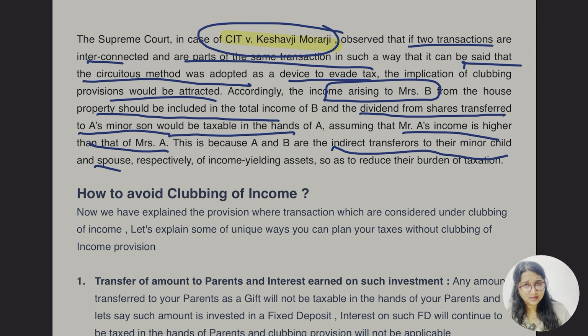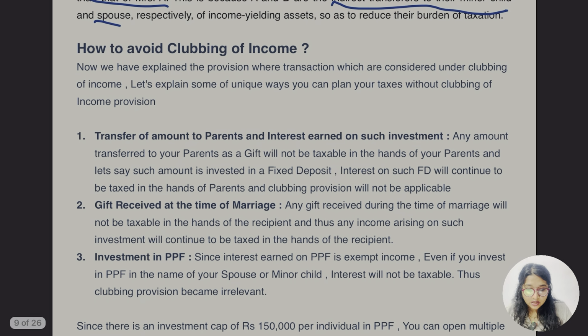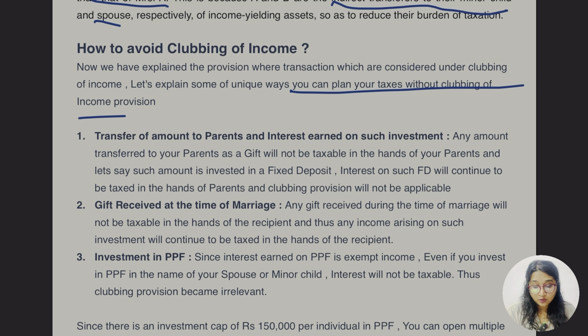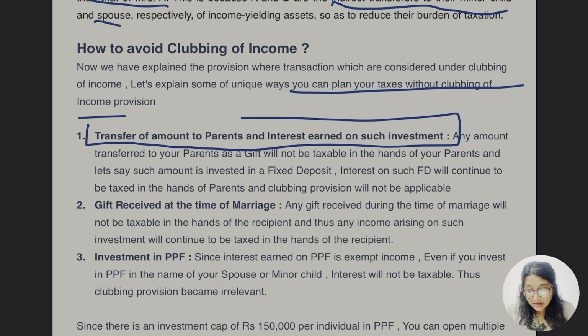That's it in this section, but there is one more point: how to avoid the clubbing of income. Okay, now we have explained the provisions, the transactions which are considered under clubbing of income. Let's explain some of the ways where you can plan your taxes without the clubbing of income provisions. So the very first is transfer of amount to parents and interest earned on such investment. Okay, this is one of the ways where we can avoid the clubbing of income. Transfer the amount to the parents and invest, and the interest is earned on such investment.